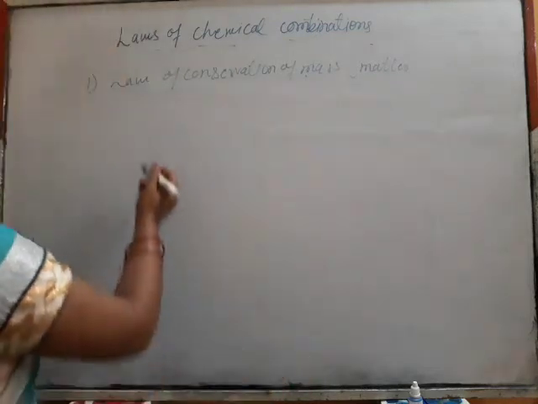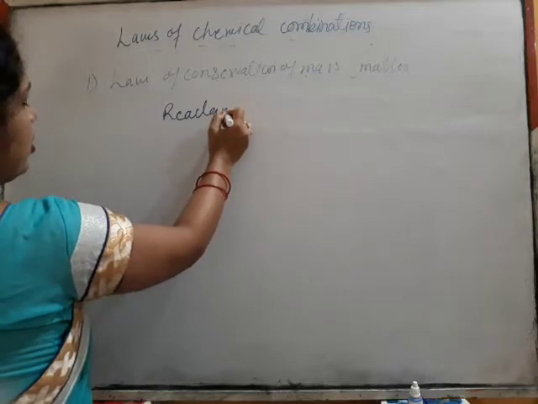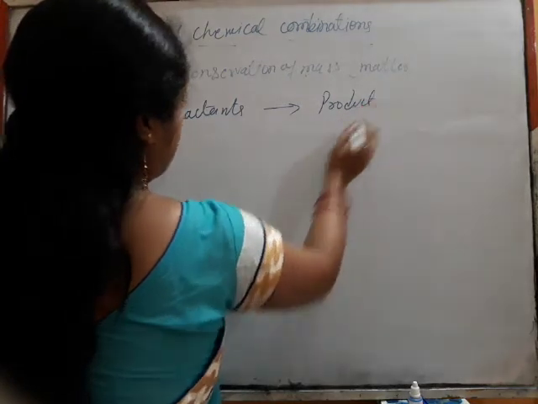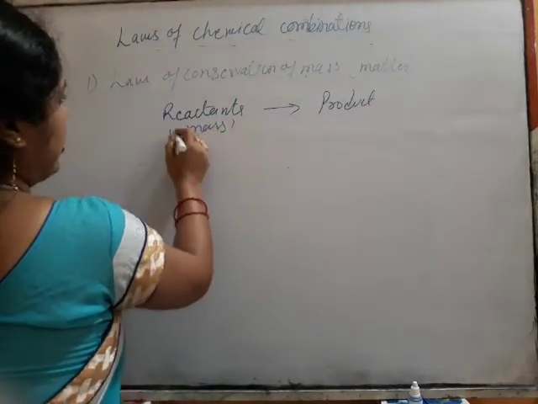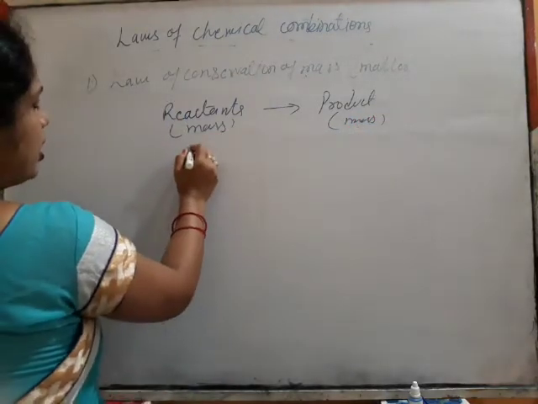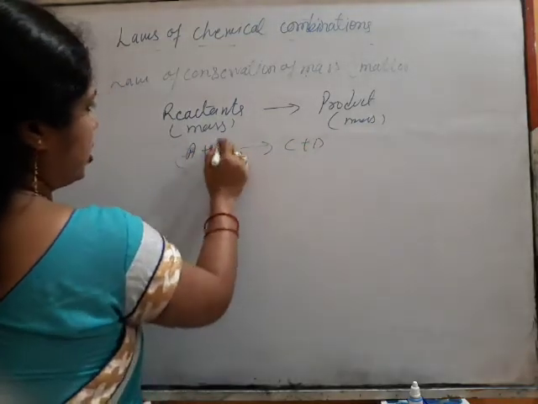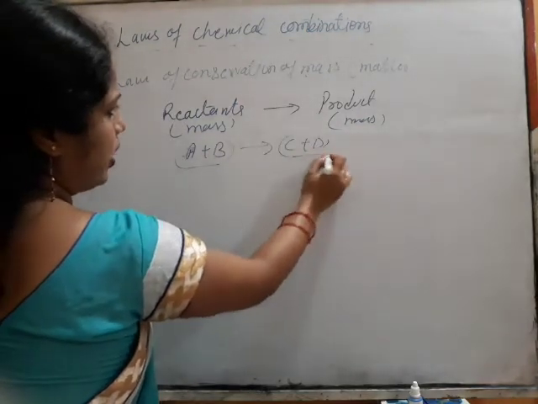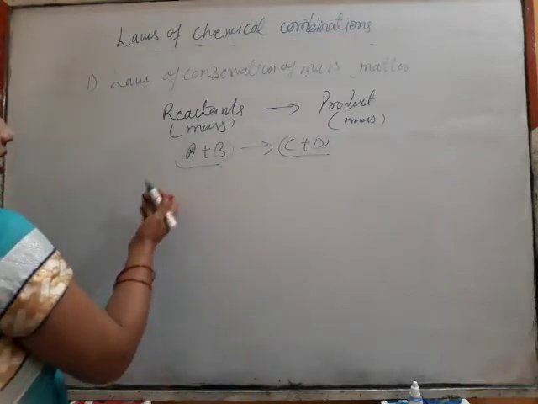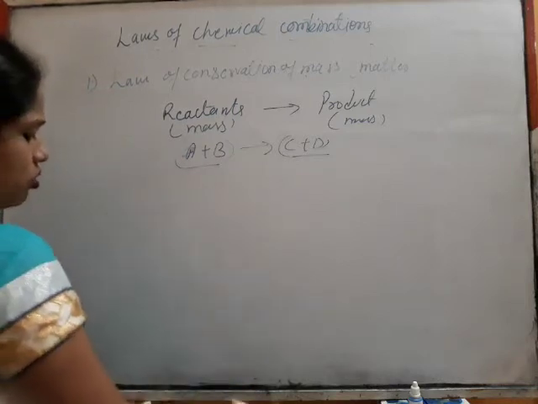So here, the mass of the reactants is equal to the mass of the products according to this rule. Suppose A plus B gives C plus D as products. Then the weight of the reactants and the weight of the products, both masses, will be equal. Understood? Let us take an example to make you understand: H2O, formation of the water molecule.